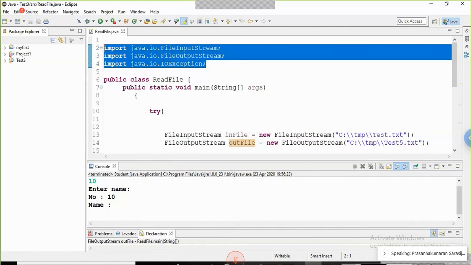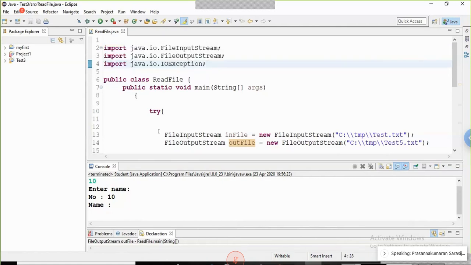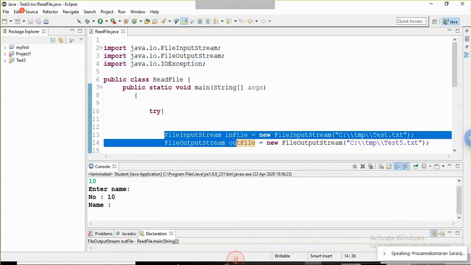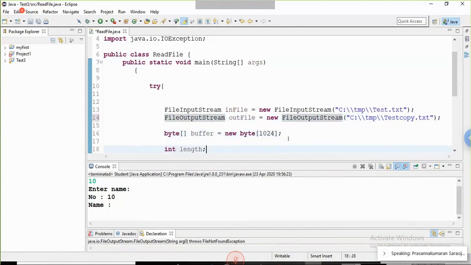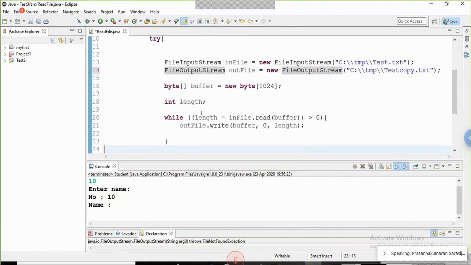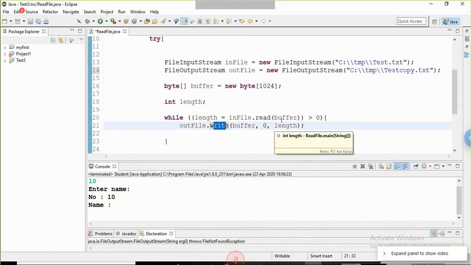So the first part is the import statements, and here I have created the object in file that is pointing to test.txt, and the second file, the output file. I'm going to rewrite this test copy. Now here the file is reading into buffer, and finally using write statement, the output object is calling write statement to write data to the second file. I'm going to execute this program. So just run.